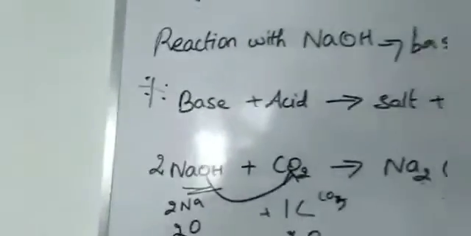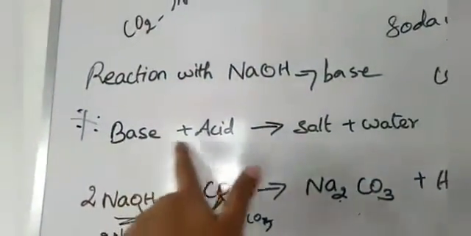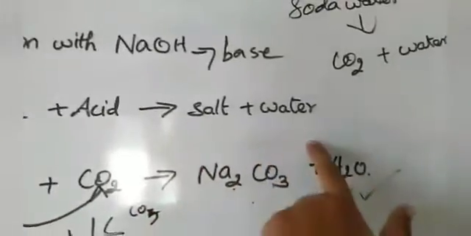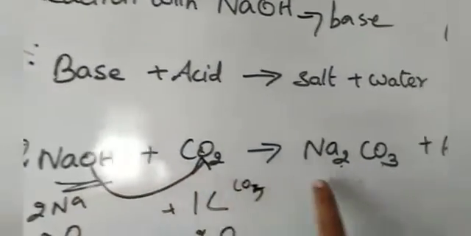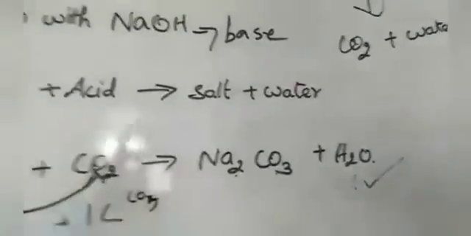So the reaction with NaOH is a very important equation. Base plus acid gives salt plus water. That means sodium hydroxide combines with carbon dioxide to form sodium carbonate and water.